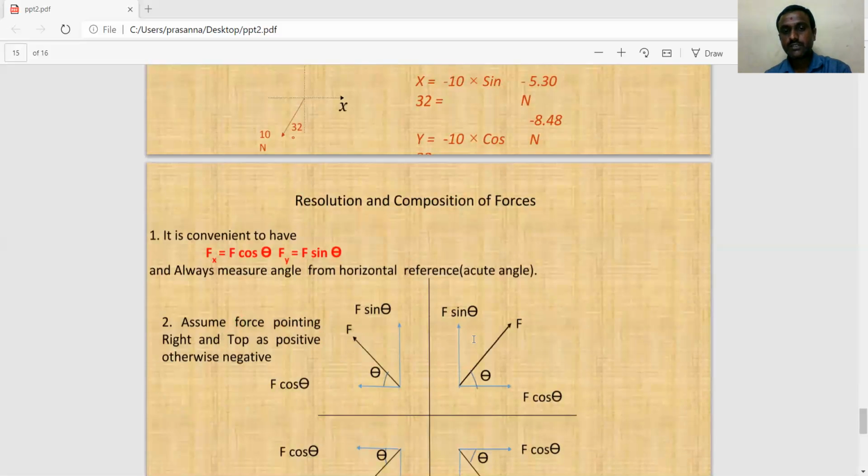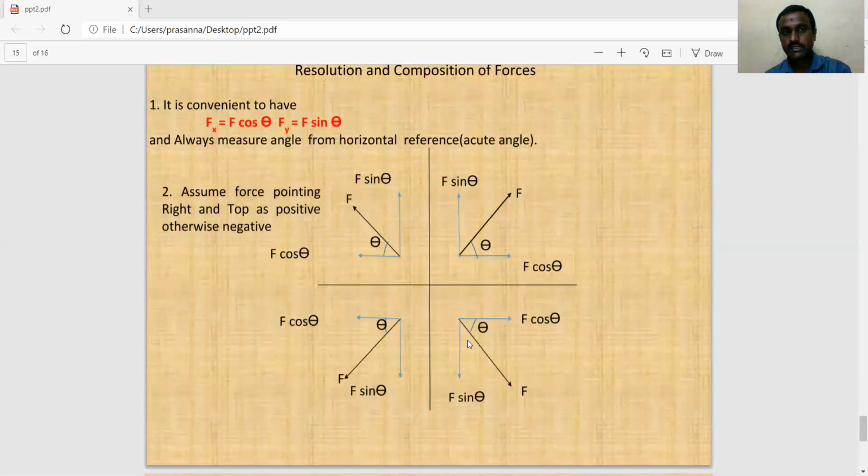Then resolution of the component forces with sign convention. As I said, Fx equals F cos theta and Fy equals F sin theta, depending on the coordinates of the plane. Assuming the force pointing to the right or upward is positive, otherwise negative.